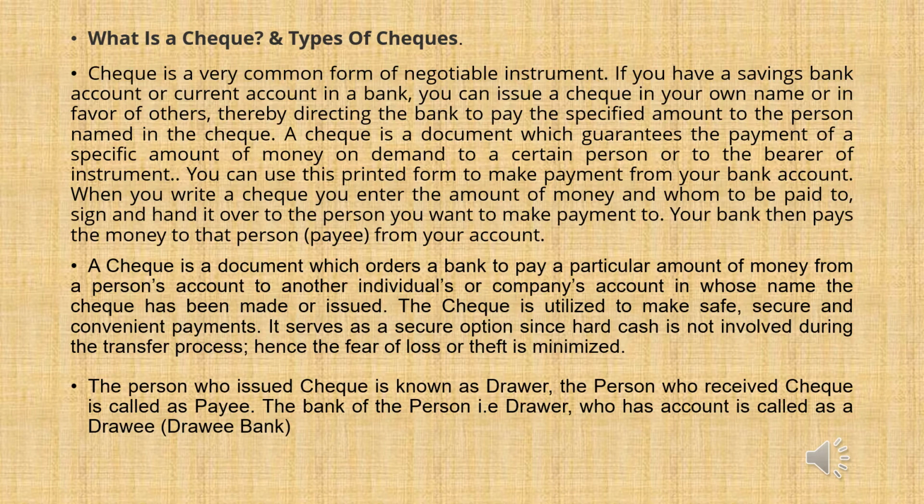You can use this printed form to make payment from your bank account. When you write a cheque, you enter the amount of money and whom it is to be paid to, sign, and hand it over to the person you want to make payment to. Your bank then pays the money to that person. That person is called the payee.